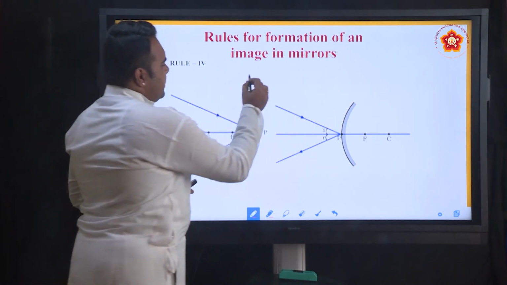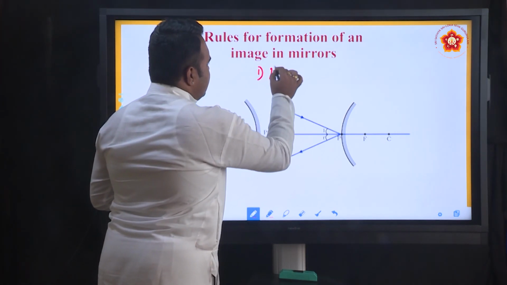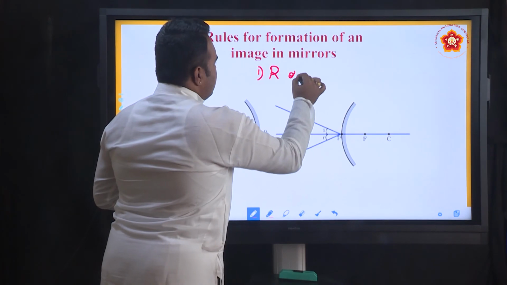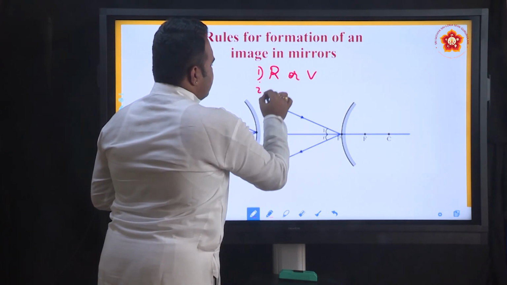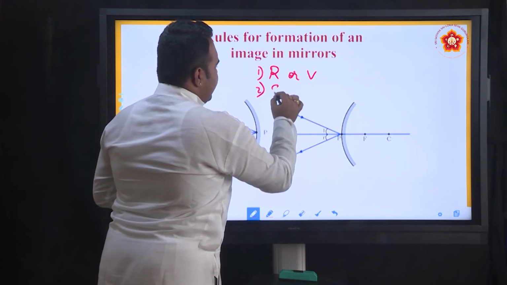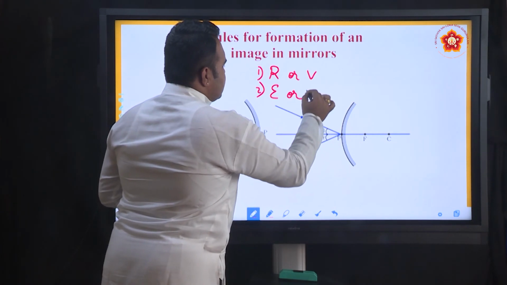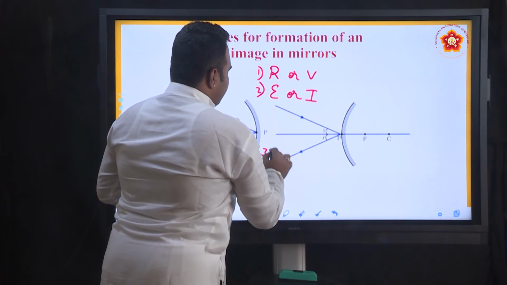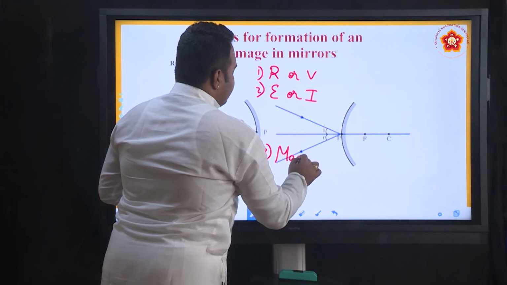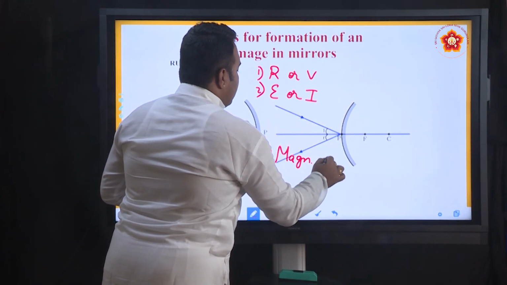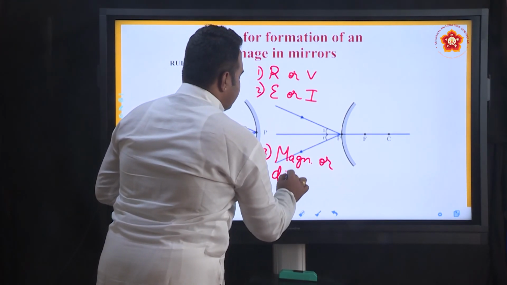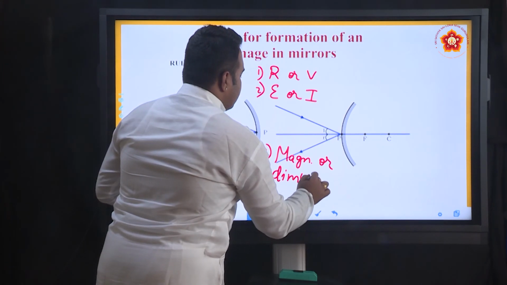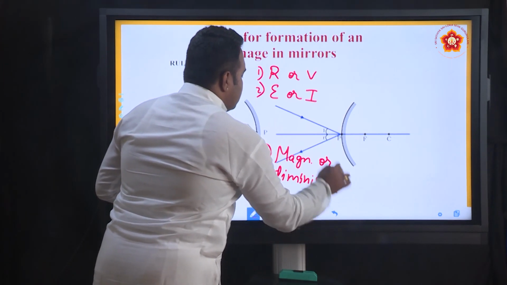And you know all the 3 characteristics. One is whether it is a real or virtual image. Second, whether it is erect or inverted. Third, whether it is magnified or diminished.